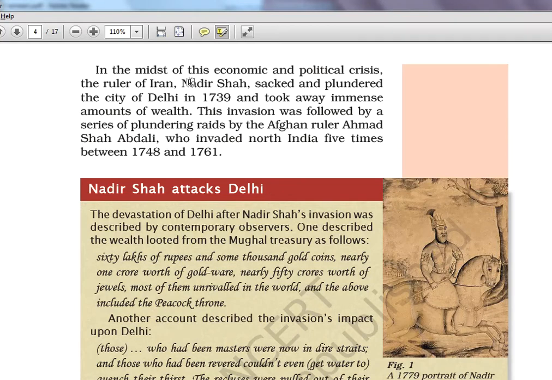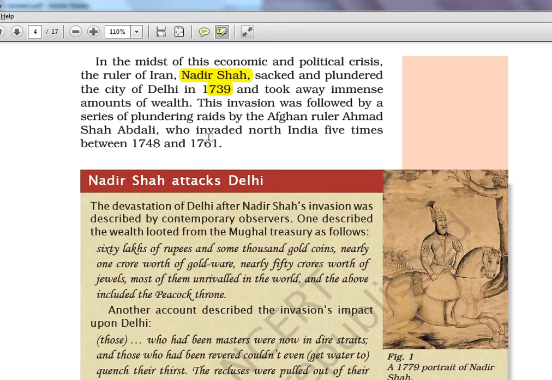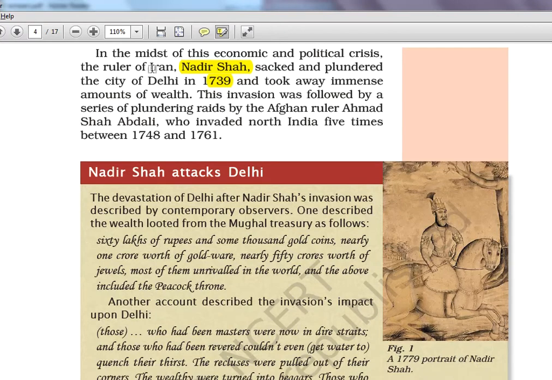Nadir Shah was a ruler. In 1839, he invaded India. He actually took away the peacock throne, Kohinoor diamond and all. He was the one who first took it, and then later Raja Ranjit Singh of Punjab got it back. Then again later the Britishers took it. That is why the Kohinoor diamond is now in London, and still Indians are trying to get it back. So that is the Iranian ruler, and the Afghan rulers, and Abdali.